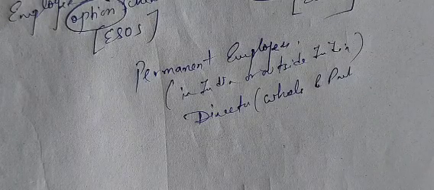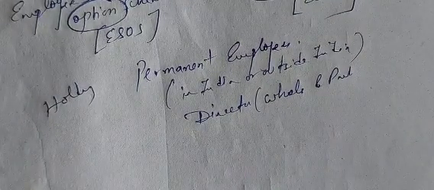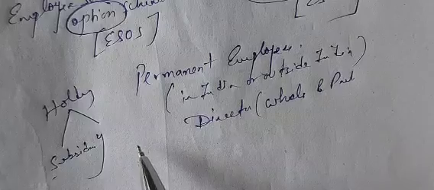Now we all know what a subsidiary company is. There is a holding company. If you remember, you have done this in company law: the company held by the holding company is known as the subsidiary company.